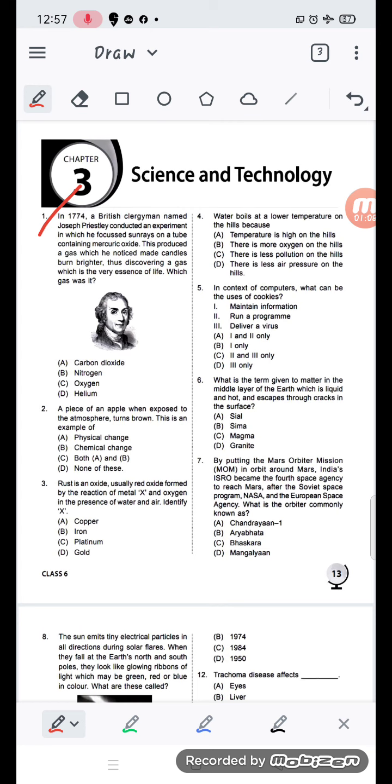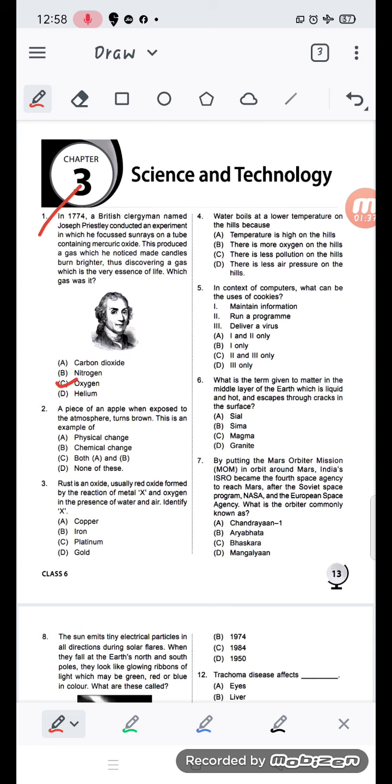This produced a gas which he noticed made candles burn brighter, thus discovering a gas which is the very essence of life. Which gas was it? The options are carbon dioxide, nitrogen, oxygen and helium. We all know the gas which he produced.